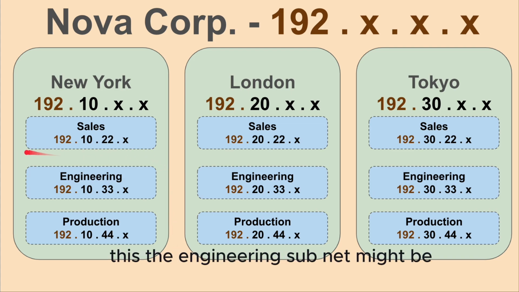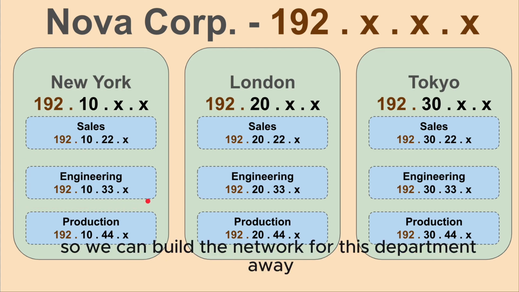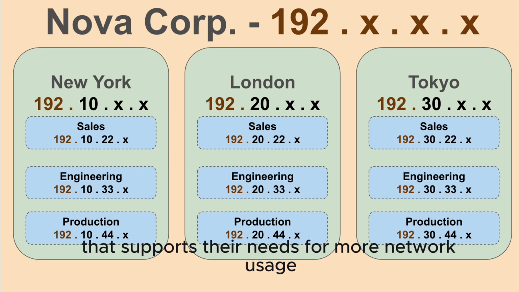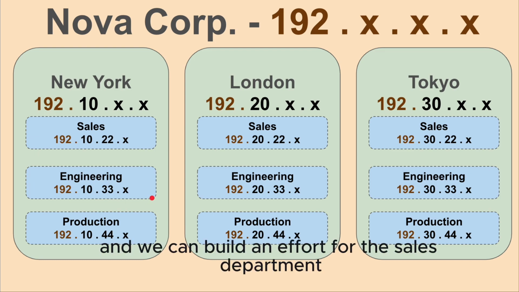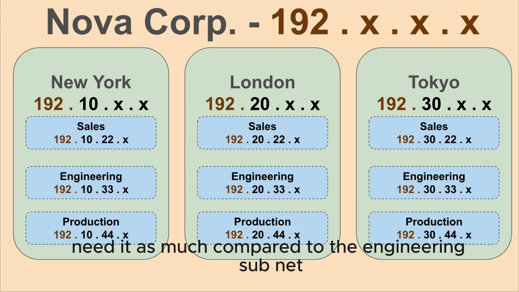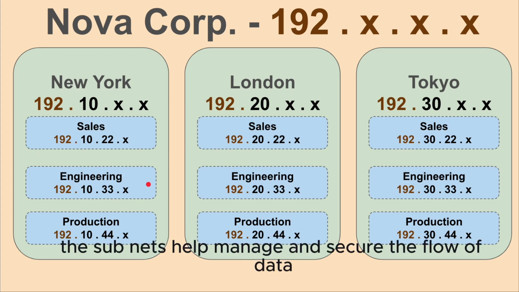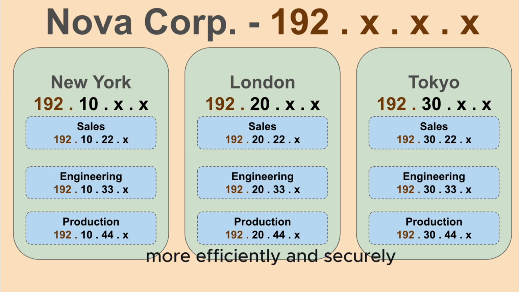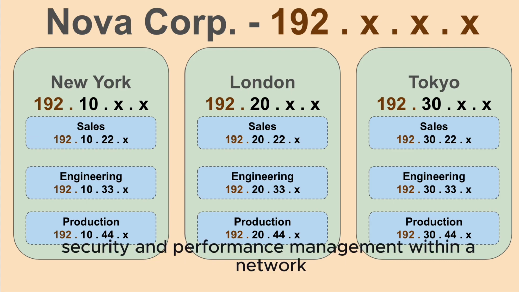For example, the engineering subnet might need more network usage, so we can build a network for this department in a way that supports their needs for more network usage. And we can build a network for the sales department to have less network usage, as they might not need it as much compared to the engineering subnet. The subnets help manage and secure the flow of data more efficiently and securely. This allows for better control, security, and performance management within a network.